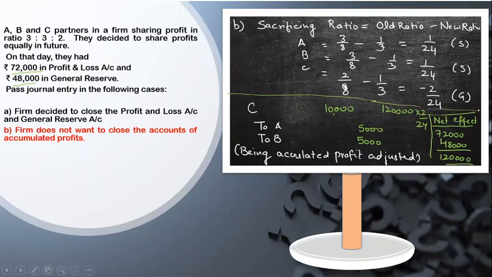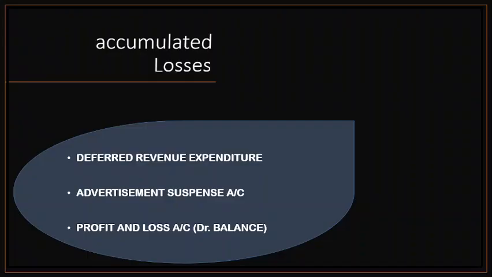I hope it's clear. So for the second part, what I did is I found the net effect amount here, and also sacrificing and gaining, and that helped me to find out the journal entry. Okay, now moving ahead, we talked about accumulated profits. Let's talk about accumulated losses.